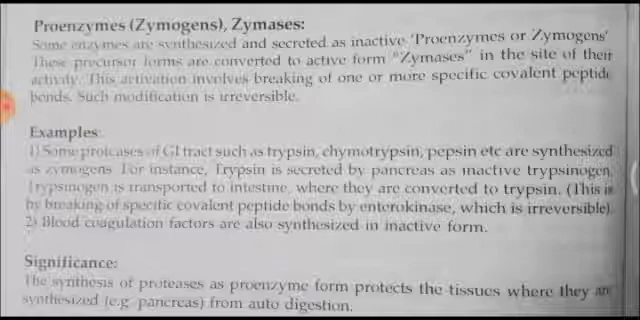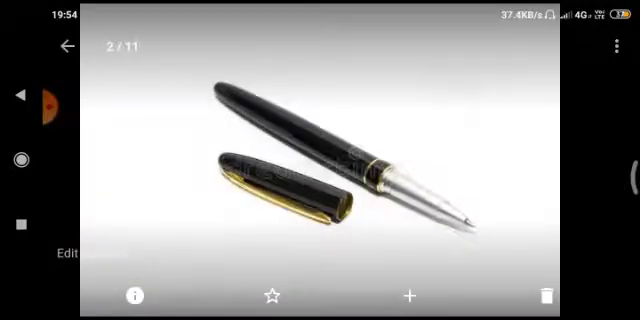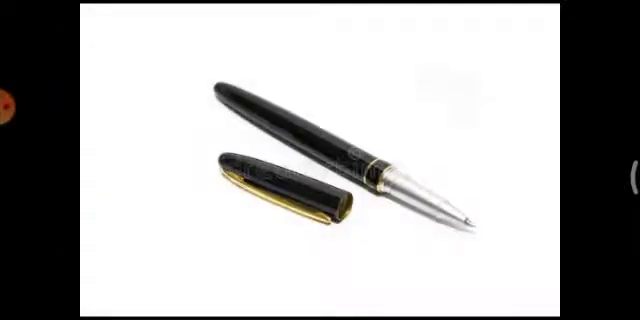So if I want to show an illustration, if you see this, a pen with a cap: if the cap is attached to the pen, it is in inactive form. Whenever we want to write, we will remove the cap and use the pen to write, so that the pen gets activated for writing with the removal of the cap.